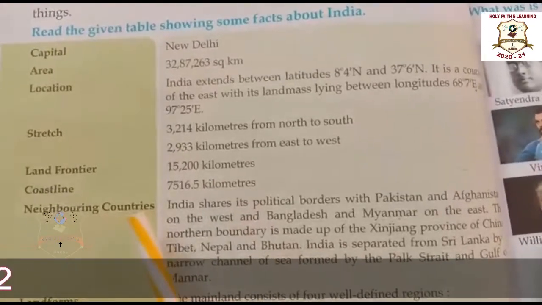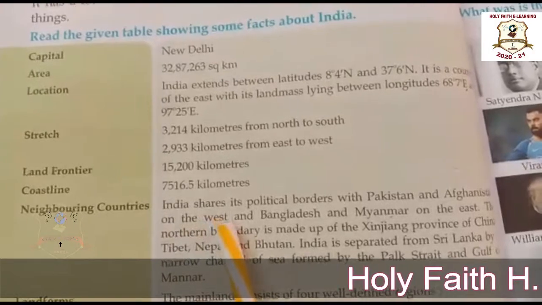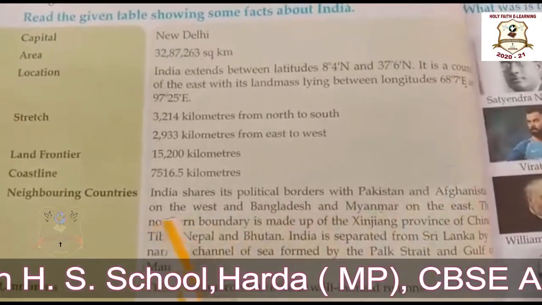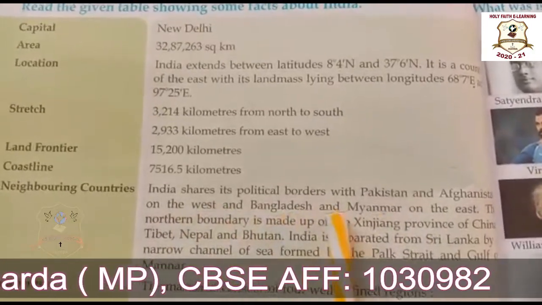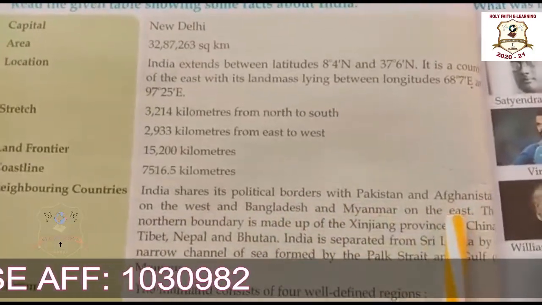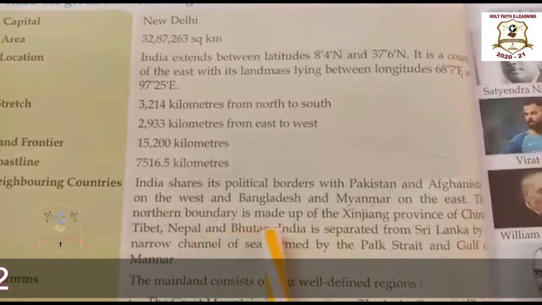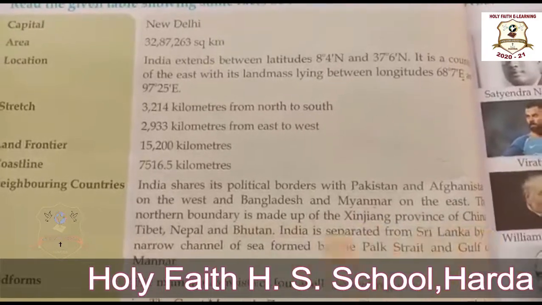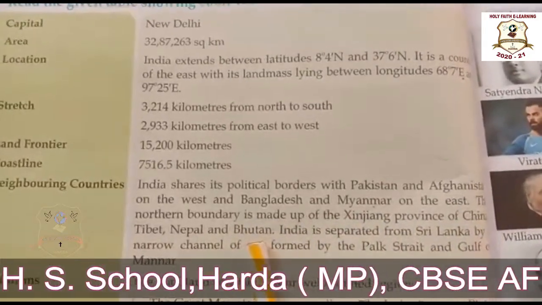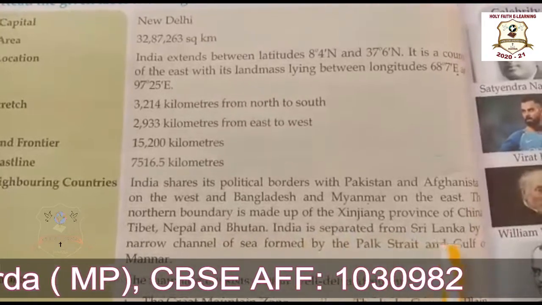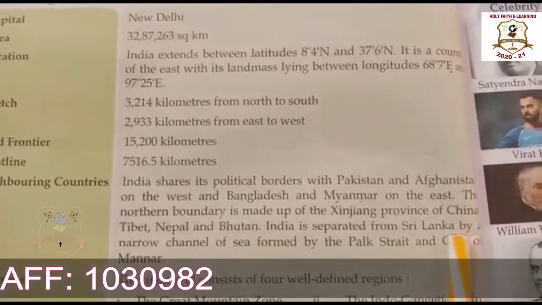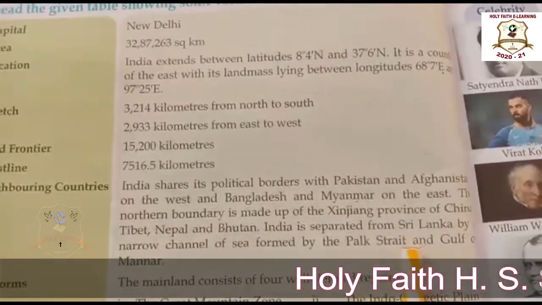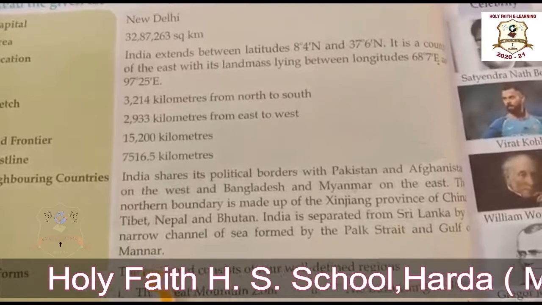Okay, now neighboring countries. India shares its political borders with Pakistan and Afghanistan on the west and Bangladesh and Myanmar on the east. The northern boundary is made up of the Xinjiang province of China, Tibet, Nepal and Bhutan. India is separated from Sri Lanka by a narrow channel of sea formed by the Palk Strait and Gulf of Mannar.